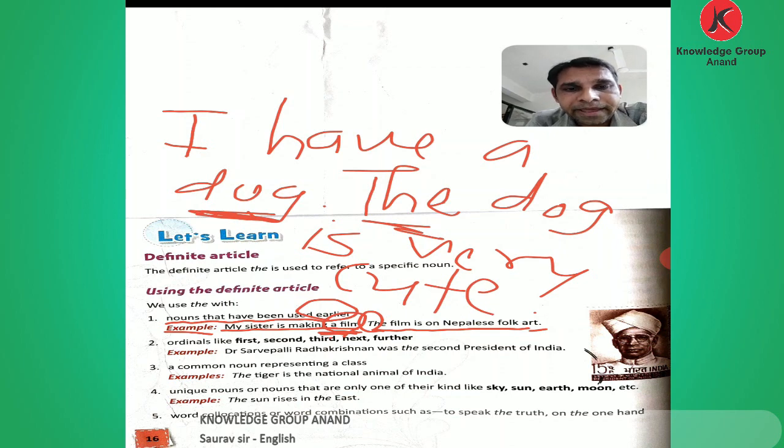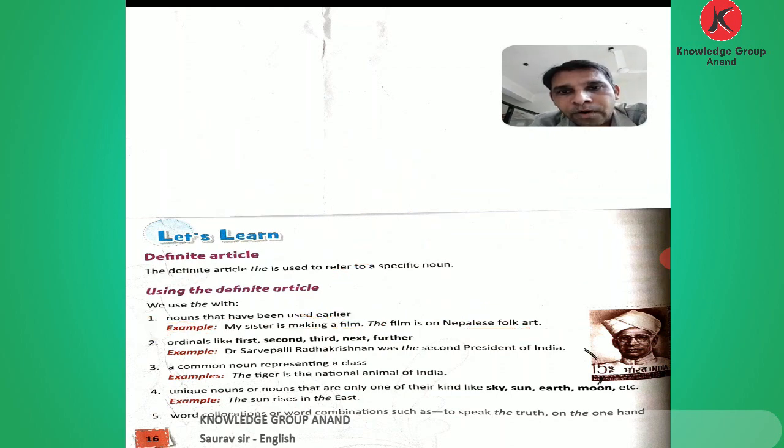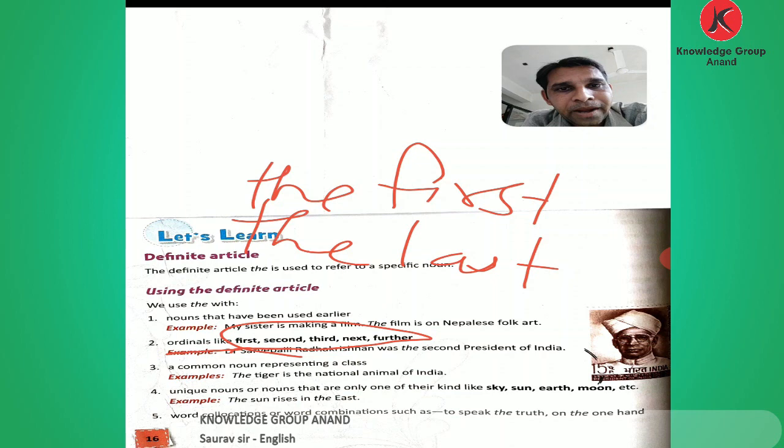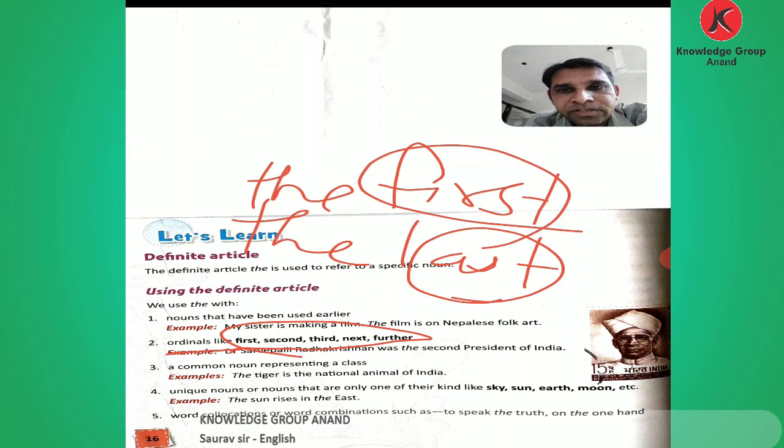Then comes the second one. Ordinal numbers like first, second, third, next, further, we can use the before them: the first president of our country, the last prime minister of our country. So we can use the before which numbers? Ordinal numbers.